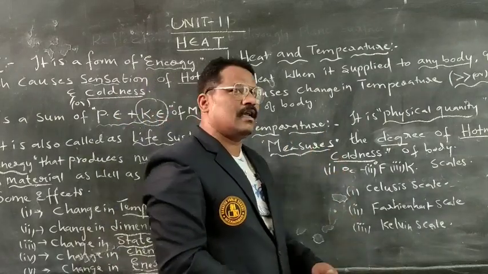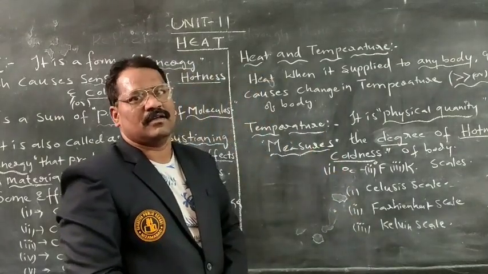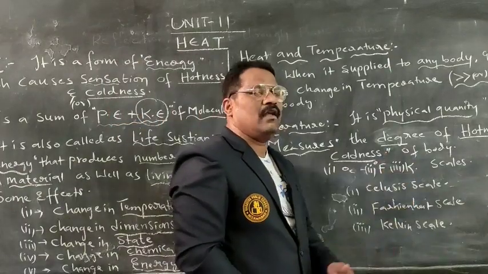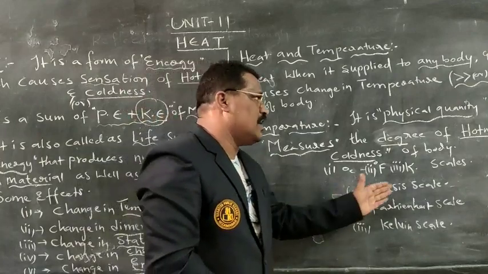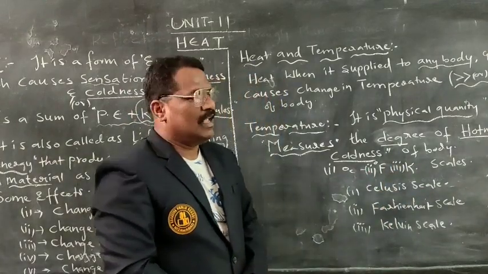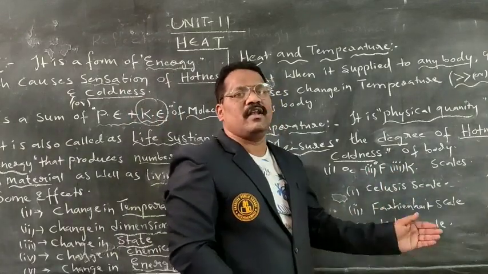How can we measure it? Three different scales exist to measure temperature. The Celsius scale, which we already studied in 7th class, the Fahrenheit scale, and the Kelvin scale.